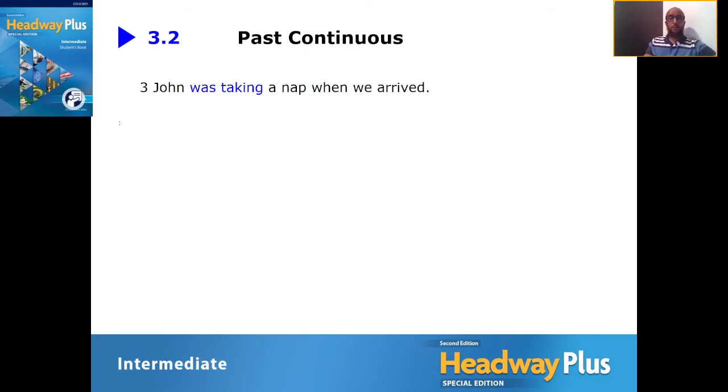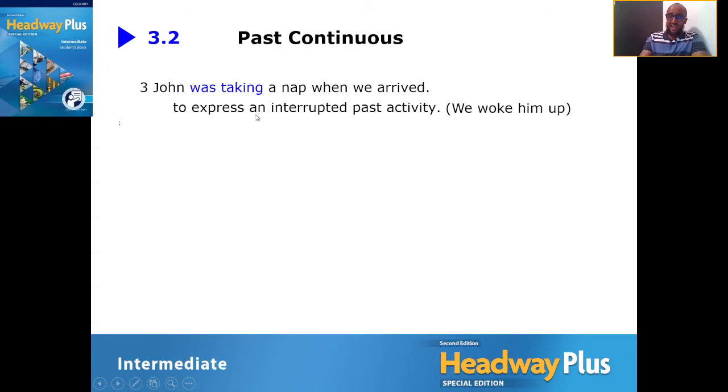Here's another example. John was taking a nap when we arrived. So when we arrived is considered an interruption of the progressive action that was taking place before, which is was taking a nap. So this talks about an interruption in a past activity. That means they woke John up, didn't they?